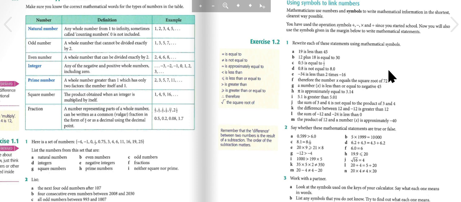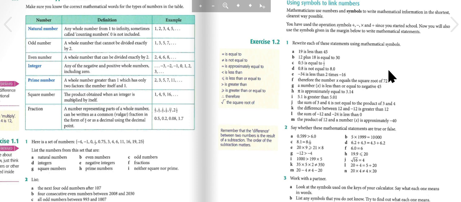19 is less than 45. 12 plus 8 is equal to 30. 0.5 is equal to a half. 0.8 is not equal to 8.0. Negative 34 is less than 2 times negative 16. Therefore, the number x equals the square root of 72. A number x is less than or equal to negative 45. Pi is approximately equal to 3.14. 5.1 is greater than 5.01.